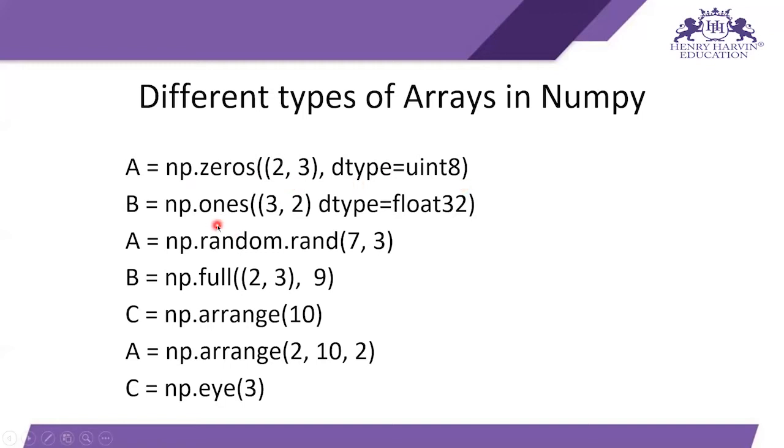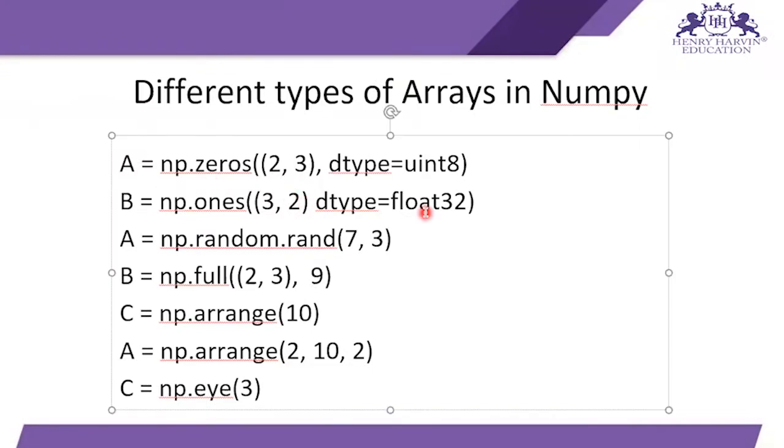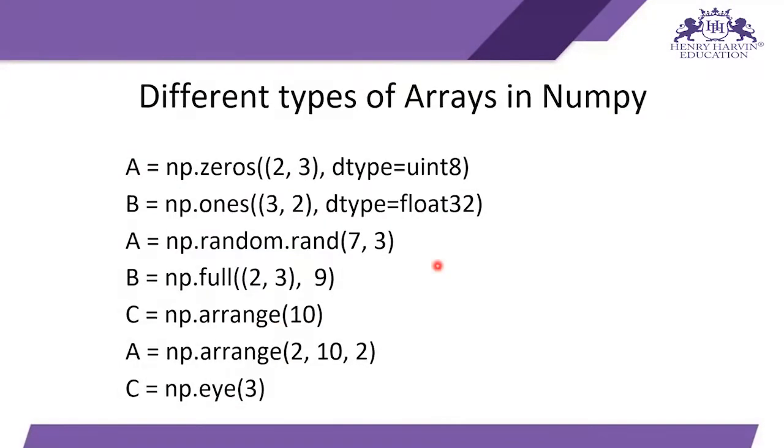Then if I want the matrix in one format, like I don't want my matrix in zeros, I want my matrix in ones, then I can just type b is equal to np.ones in parentheses, and I write the tuple value as the shape, three rows and two columns, as you can see, 3 comma 2. So just by typing this I get my matrix. And here I forgot to add the comma, so don't worry about that, at the end I will change that. Let me edit this right now. Okay, so here we have the comma, and I just made that mistake.